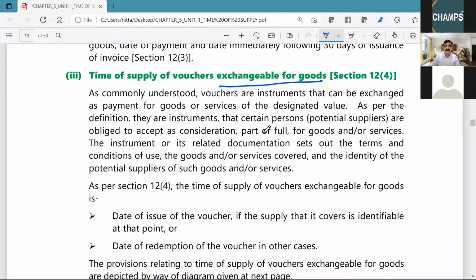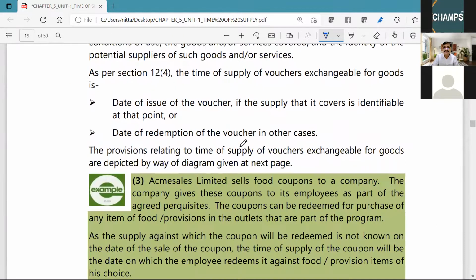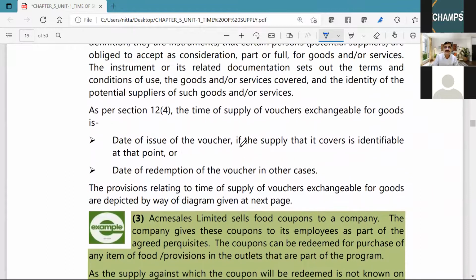Now, what is the time of supply for exchangeable vouchers for goods? Date of issue of voucher if supply is identifiable. For identifiable supply, I gave you the example of cloth.